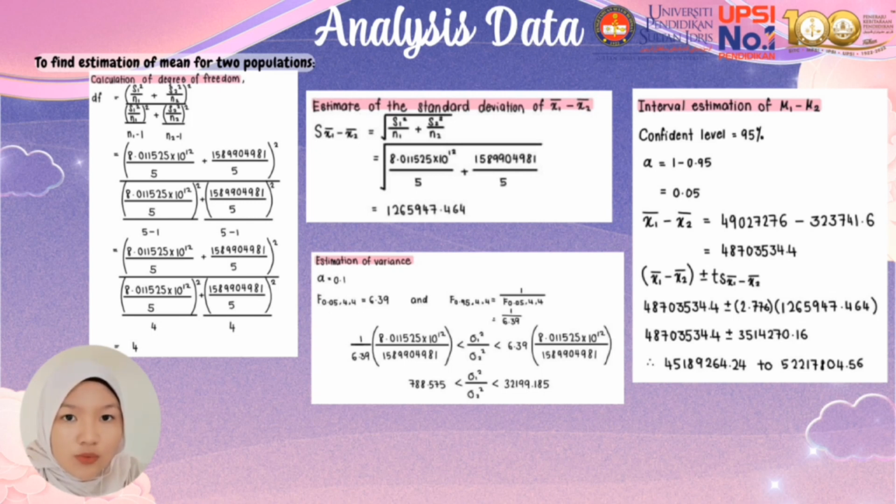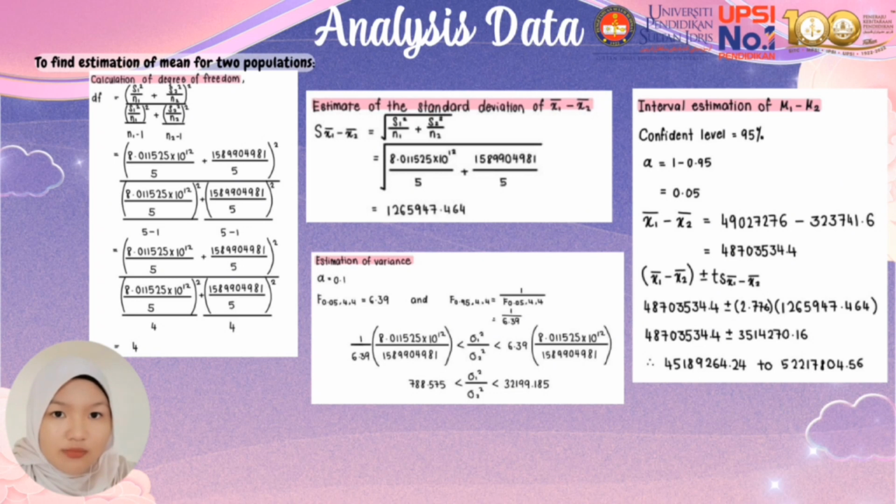Lastly, we calculate the estimation of variance, and for this, we use alpha equal to 0.1. For F 0.05, 4, 4, we get 6.39, and for F 0.95 equal to 1 over 6.39. So we include the data into the formula of estimation of variance, and we get 788.575 less than variance 1 square over variance 2 square less than 32199.185.